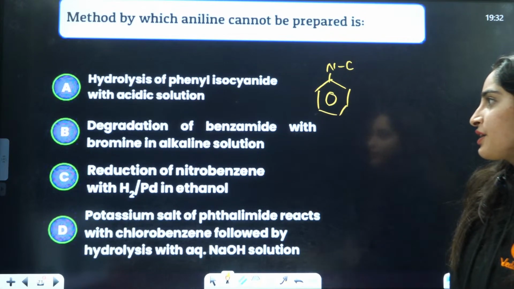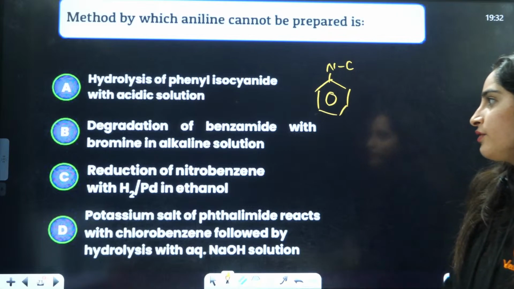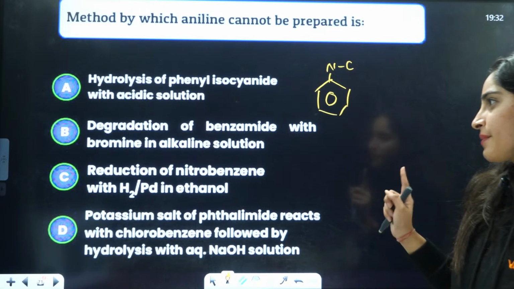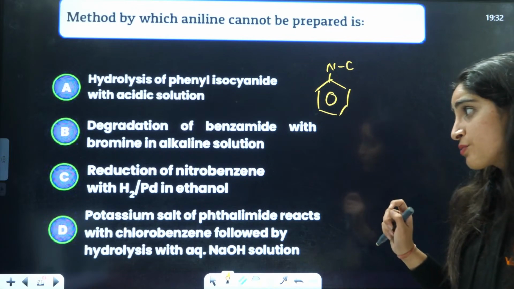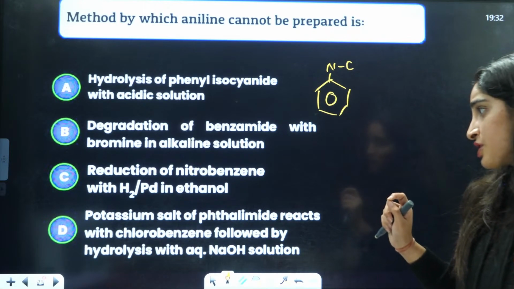Then you have degradation of benzamide with bromine in alkaline solution. Reduction of nitrobenzene with H2, potassium salt.